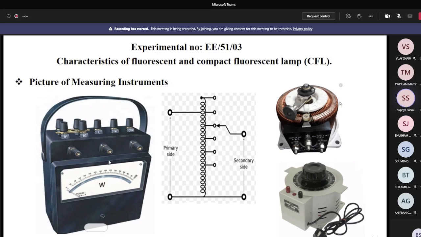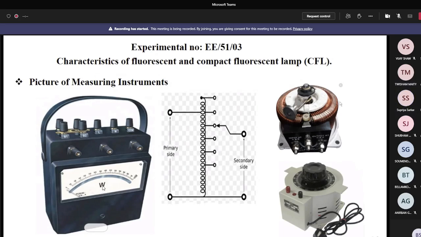Now think of the metal strips connected within B1 B2. That means 1 ampere current is flowing through this circuit. And now you connect the voltage terminal at 75 volt, that means it is connected within COM and 75. So here the voltage is the minimum, and the current is the minimum. And you get the wattmeter reading of 40 watt. Is it okay or not?